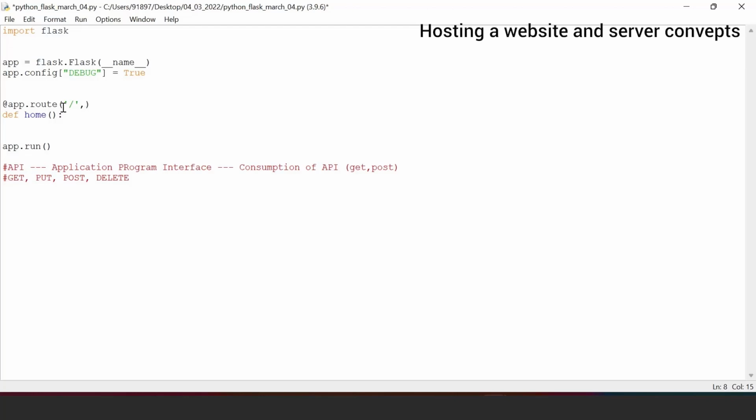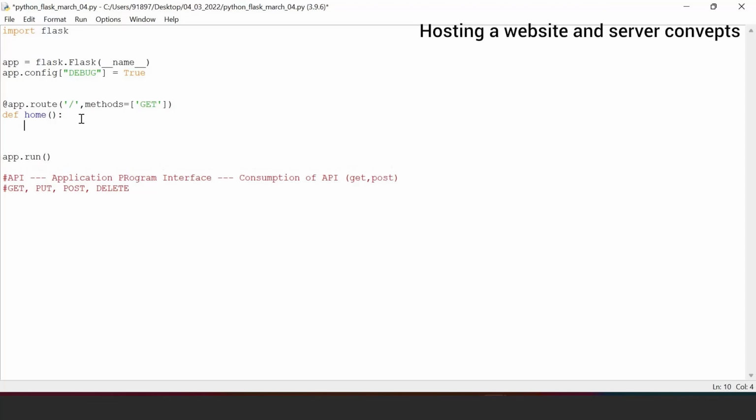Next, you need to mention the method which you're going to give the data into. So now I'm going to set this as a GET method because, for example, I'm going to keep this specific method as a GET method. The user can only consume it. Now what happened is that you're telling that somebody hit a website.